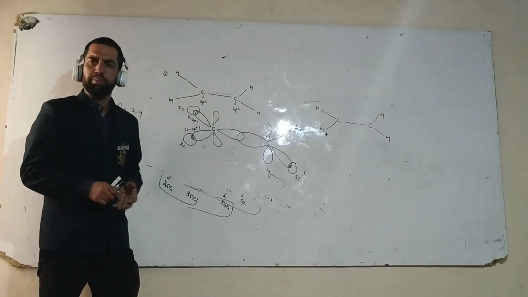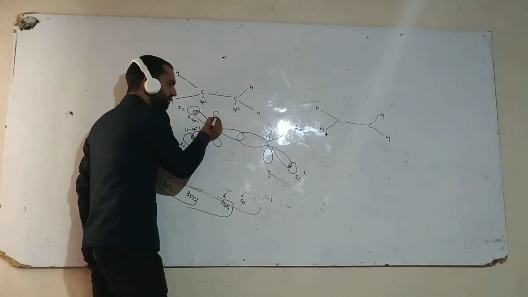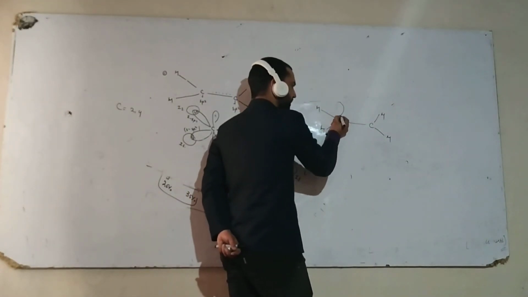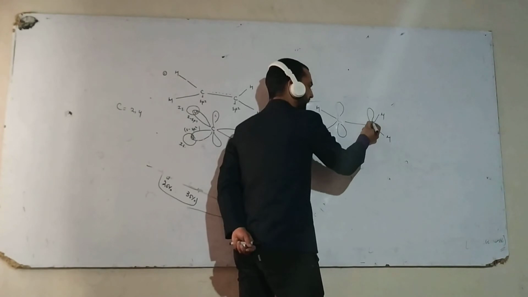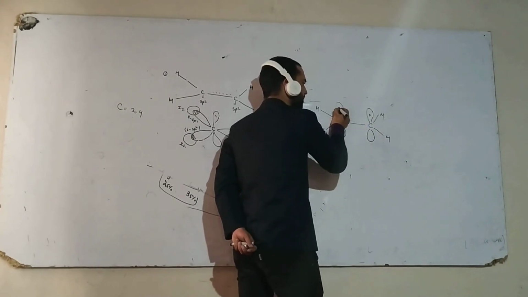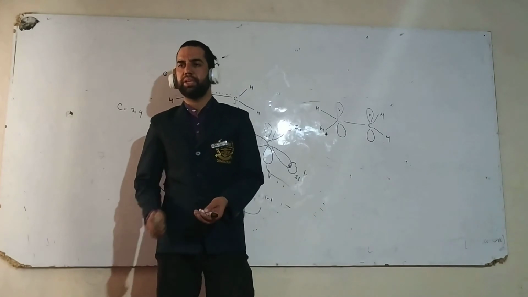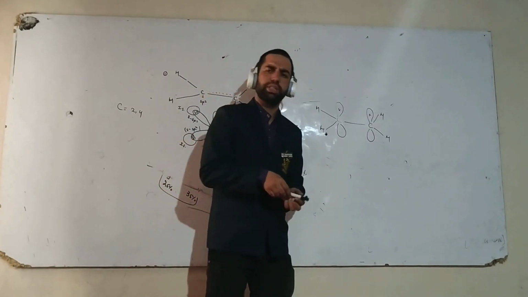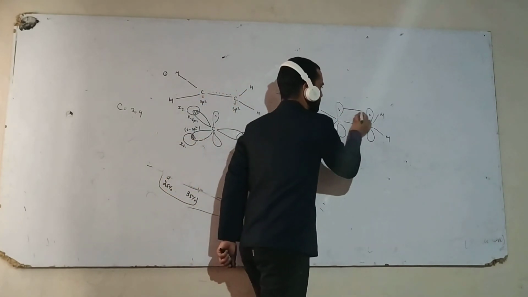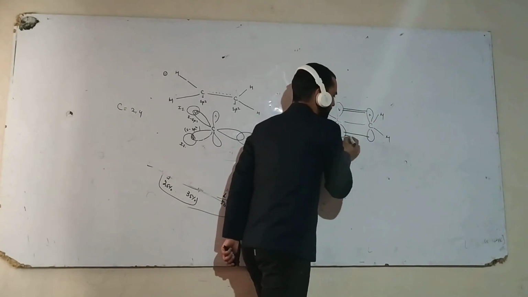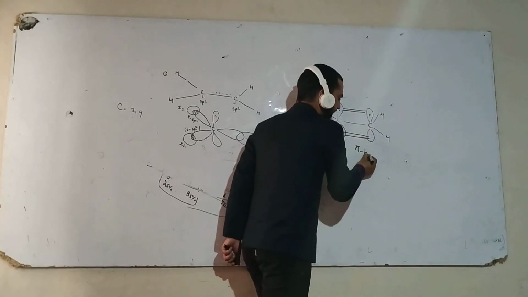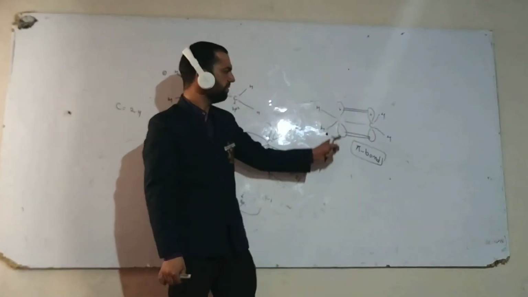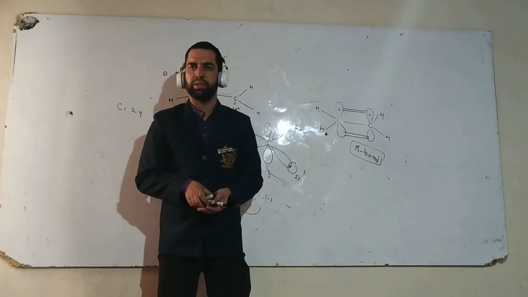In this case, one orbital is unhybridized, and this orbital contains one electron, and the other carbon's orbital also contains one electron. Now this is carbon, for example. This orbital is an unhybridized orbital with one electron, and this orbital also has one electron. Now what will happen? This orbital and this orbital will overlap sidewise, and this sidewise overlap results in the formation of a bond, and that bond is the pi bond. The pi bond in alkenes is formed because of the sidewise overlapping of two orbitals.